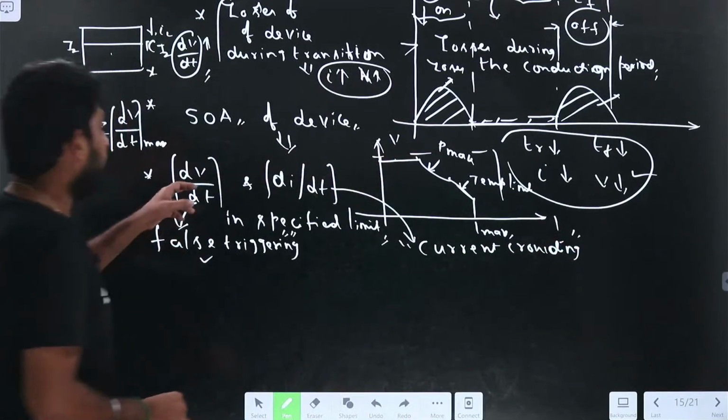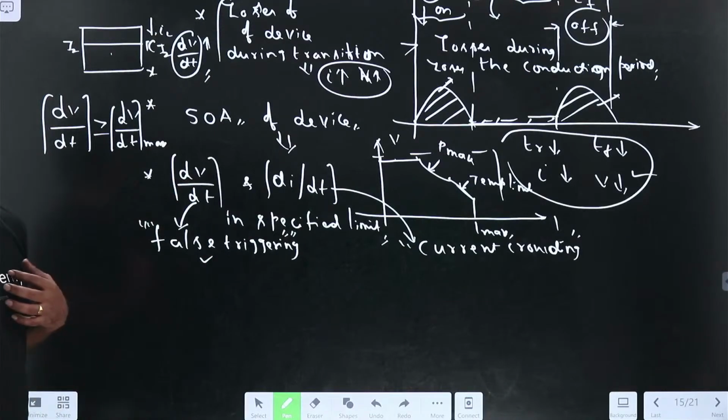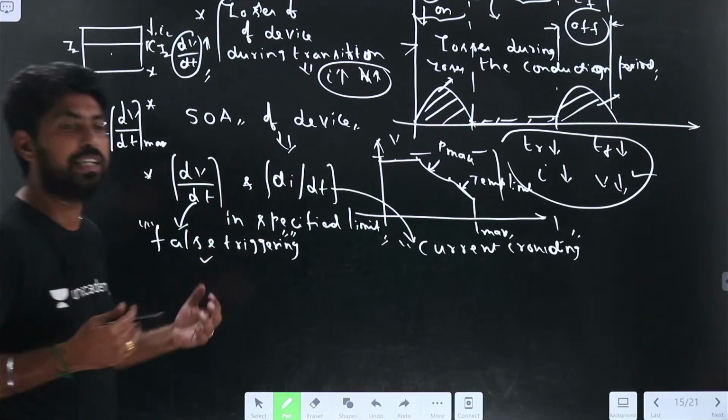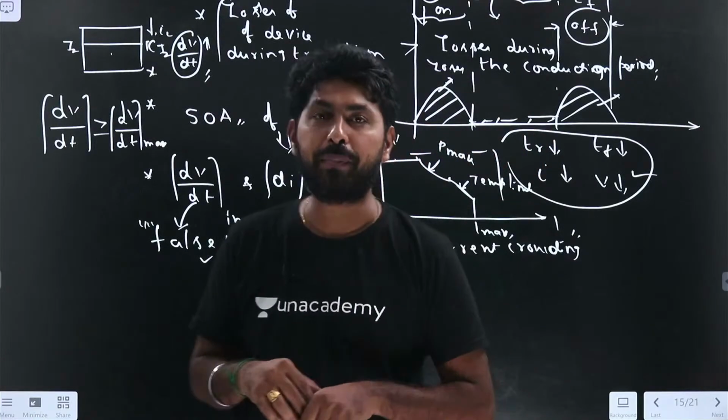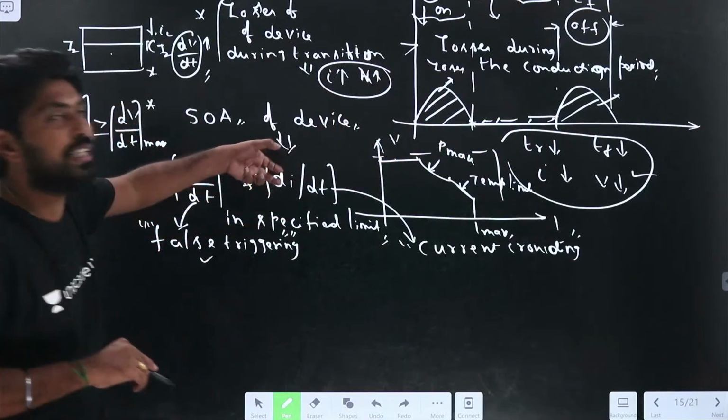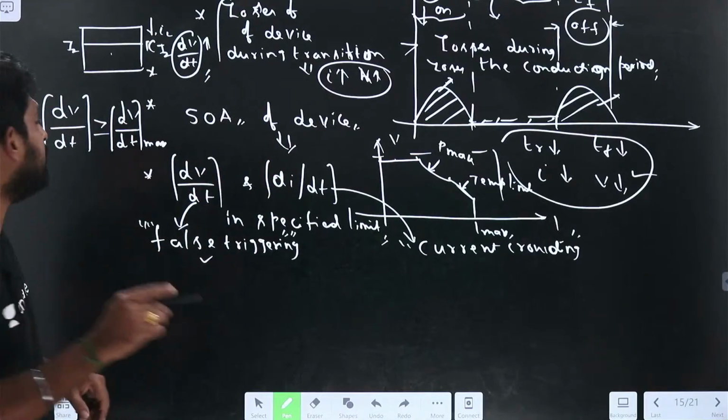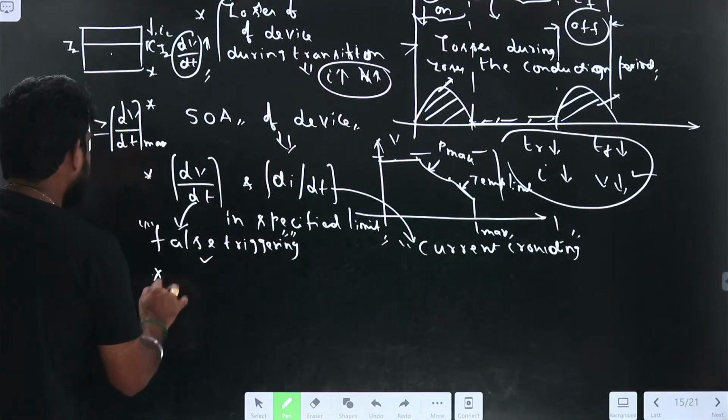So we must ensure that the dV/dt and dI/dt stay less than their limits, right? Hot spots will happen if a sudden high current, a high dI/dt, is applied across the device. What happens? It will be like this. Now let us see the next.